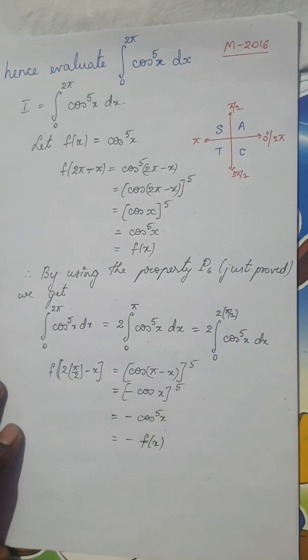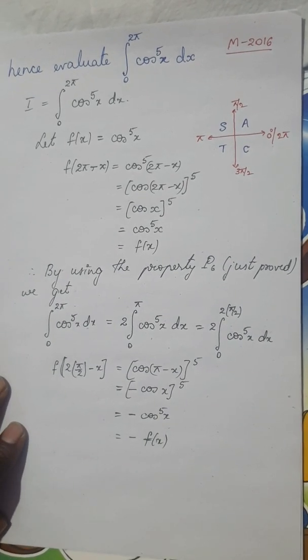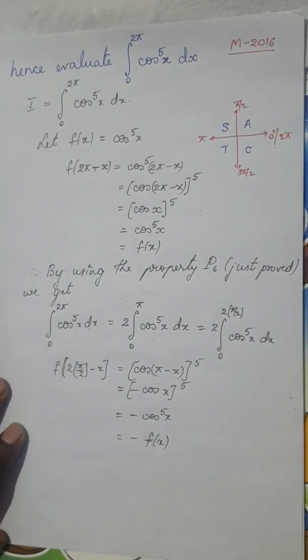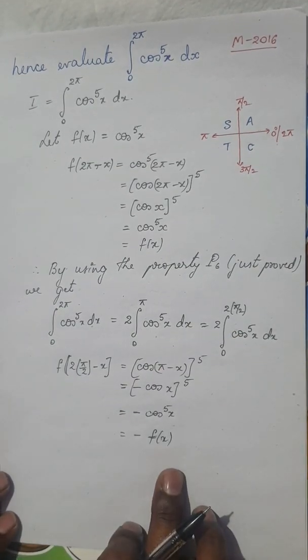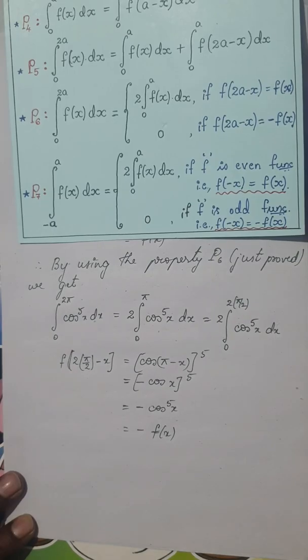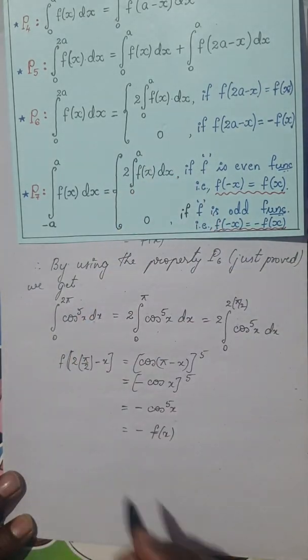So you can see, by using the property, f of 2a minus x is nothing but minus of f of x. Therefore this integral will be 0. You should have an idea of the property which you have just proved.